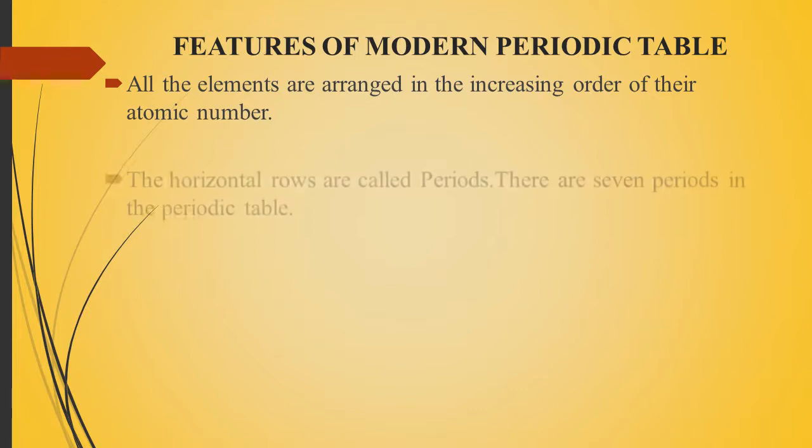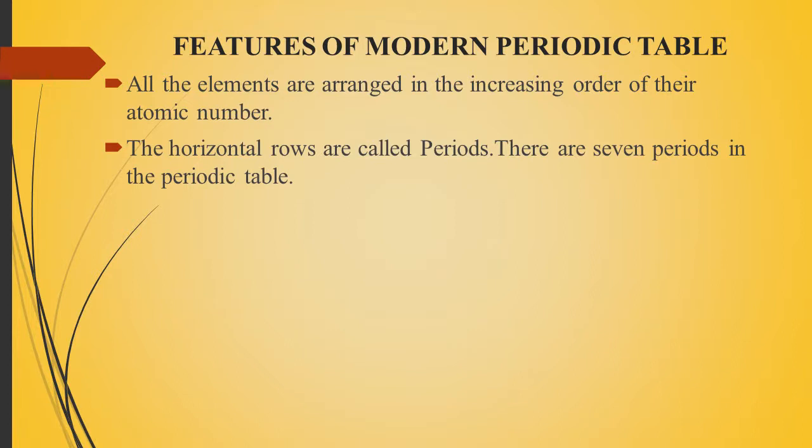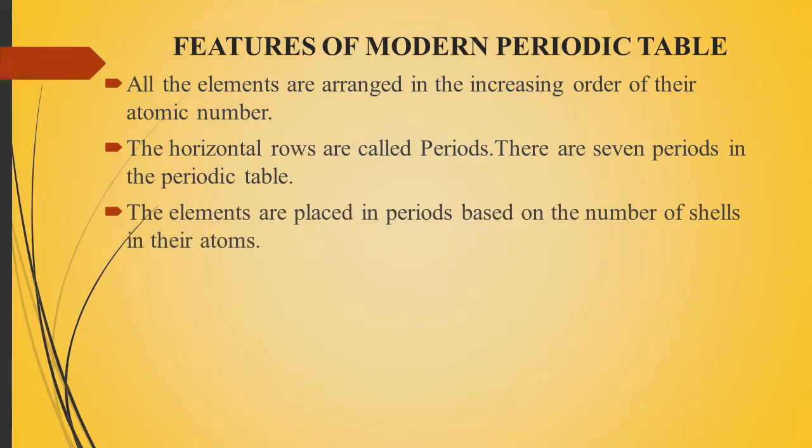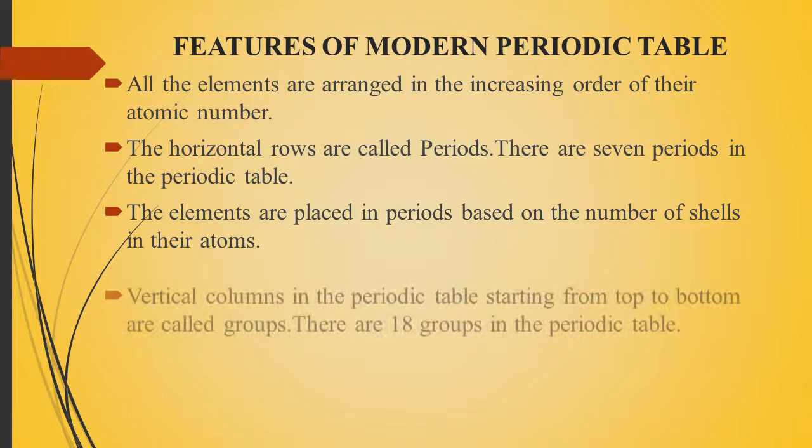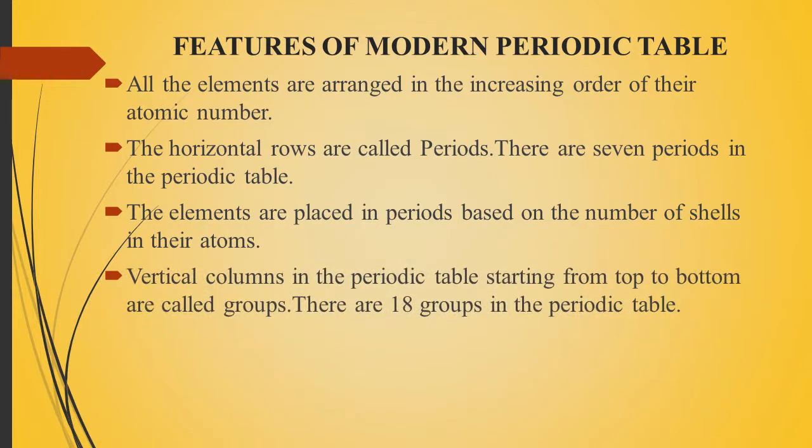Second, horizontal rows are called periods, and there are seven periods in the periodic table. Elements are placed in periods based on the number of shells in their atoms. Vertical columns from top to bottom are called groups. So horizontal rows are periods, vertical columns are groups. How many groups are there in the periodic table? There are 18 groups.